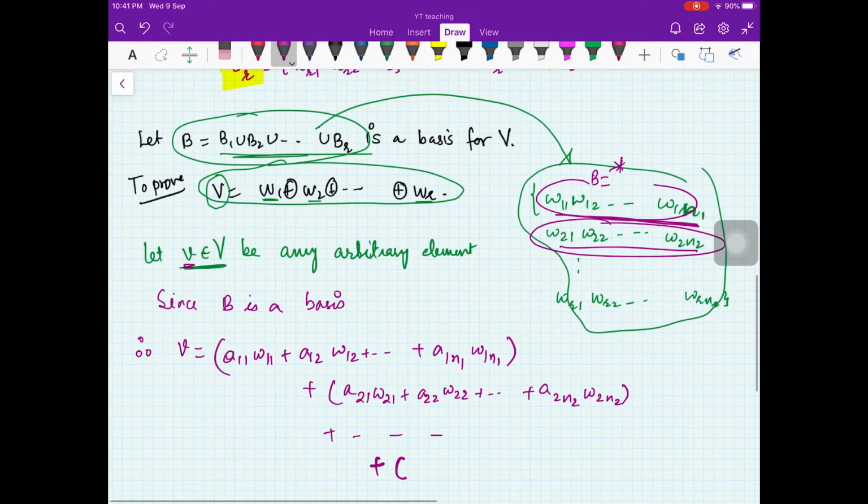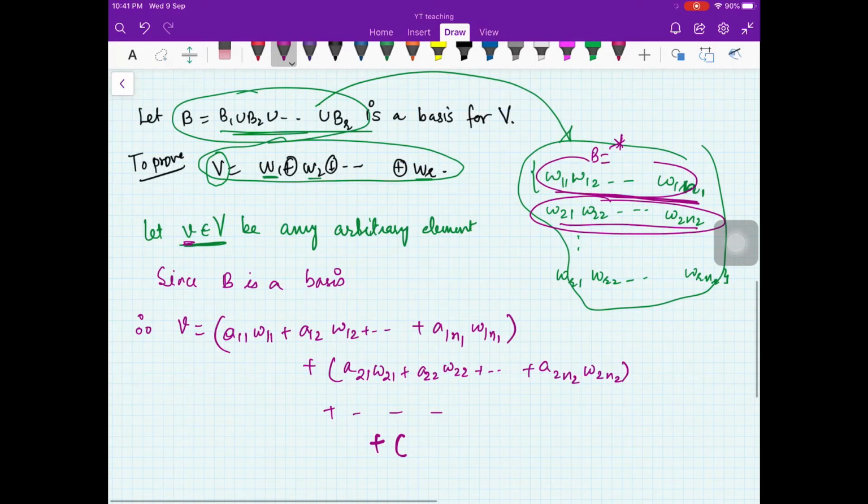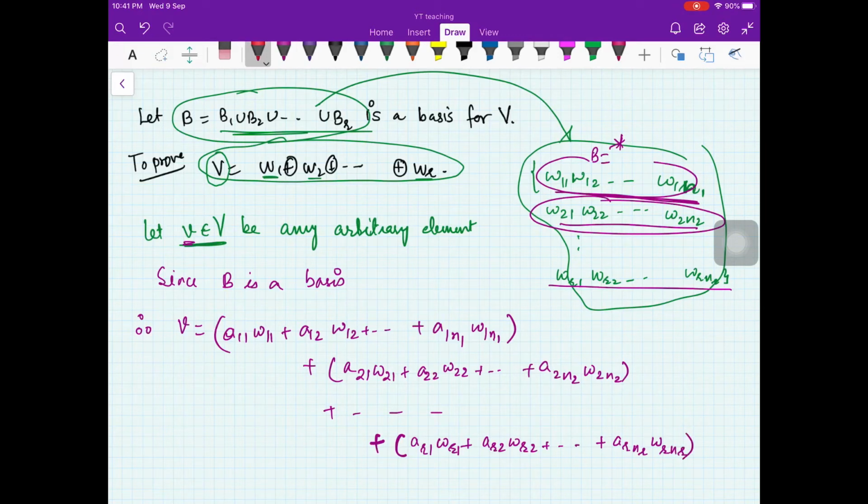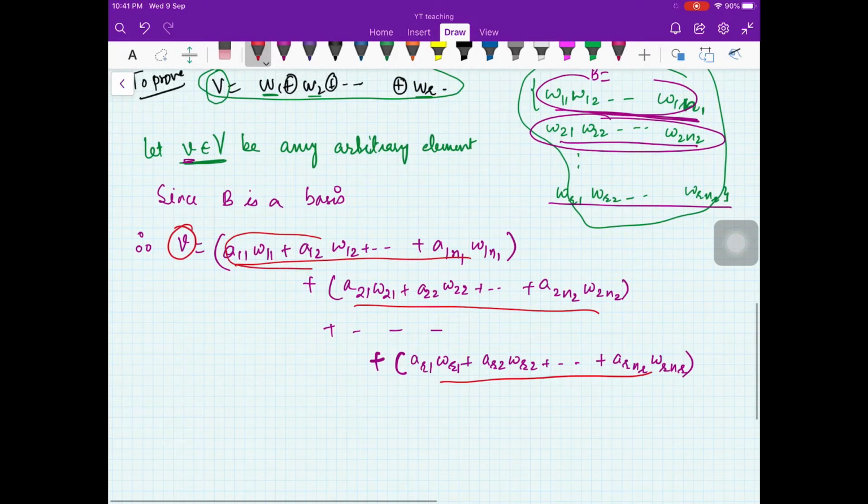You keep doing this until you reach the Rth set: AR1 WR1 plus AR2 WR2 and so on up to ARNR WRNR. This is how you write v as a linear combination of its basis elements.